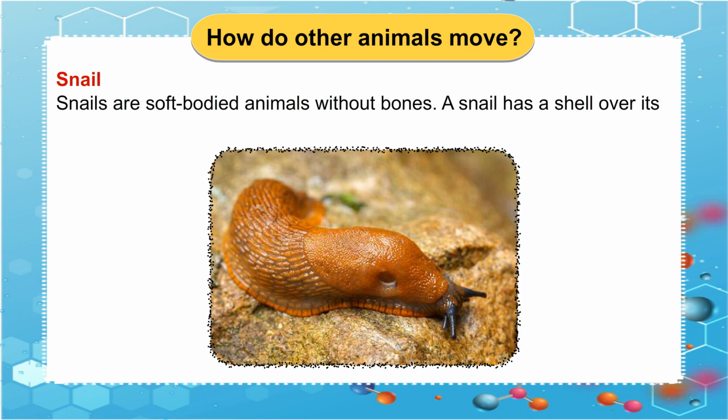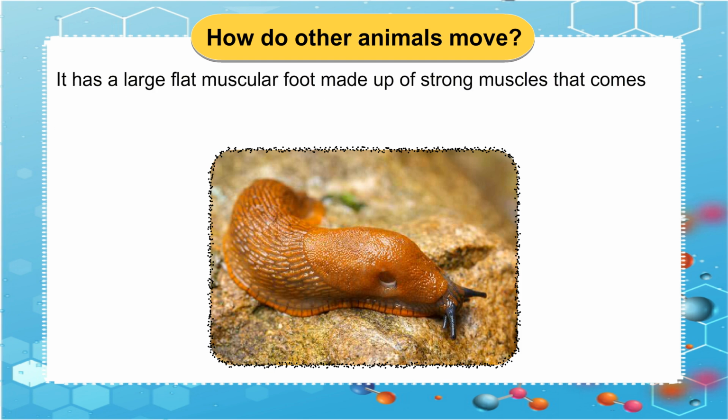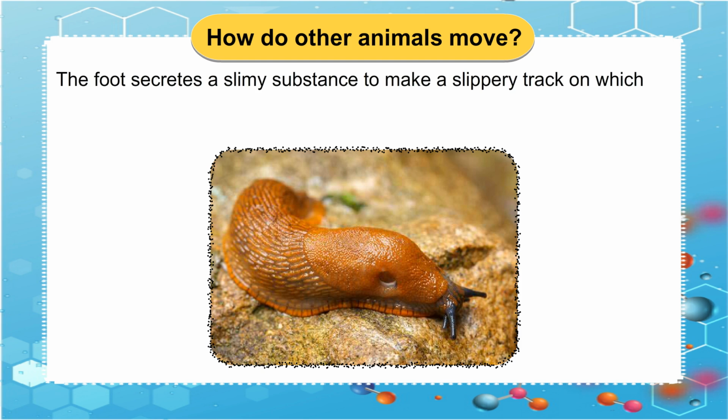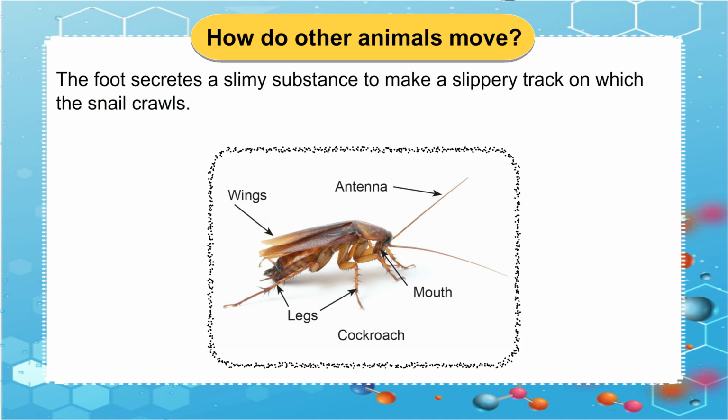Snail. Snails are soft-bodied animals without bones. A snail has a shell over its body which is mainly for protection. It has a large flat muscular foot made up of strong muscles that comes out of the shell when the snail has to move. The foot secretes a slimy substance to make a slippery track on which the snail crawls.